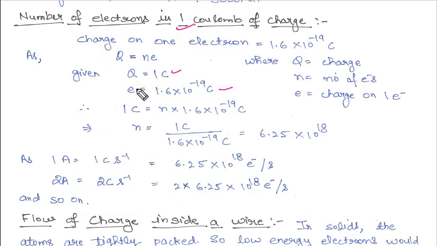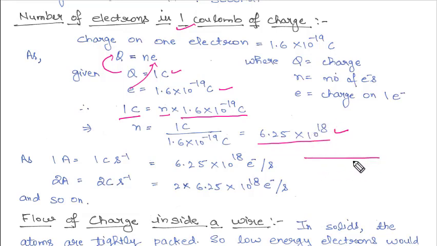So put the value of Q here and e here. Q is 1 coulomb, then N, and e is 1.6 into 10 raised to power minus 19 coulomb. We will keep the N here and calculate the value of N. So it is 1 coulomb over 1.6 into 10 raised to power minus 19 coulomb. When we solve it, we will find out that in 1 coulomb of charge there are 6.25 into 10 raised to power 18 electrons.